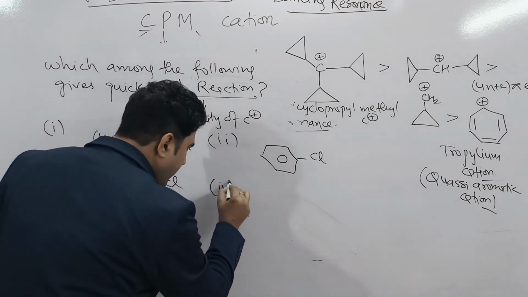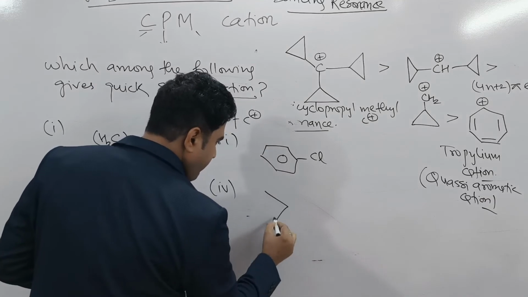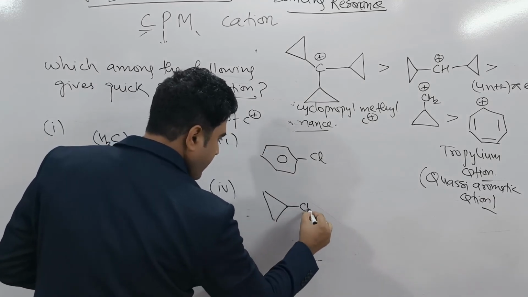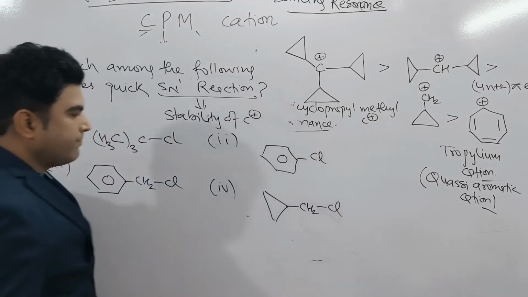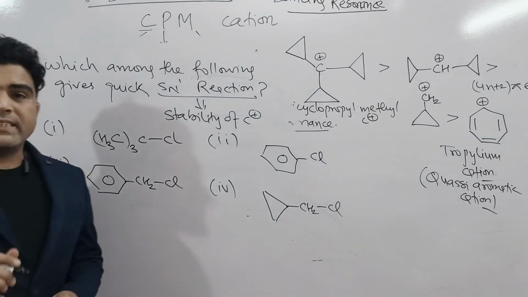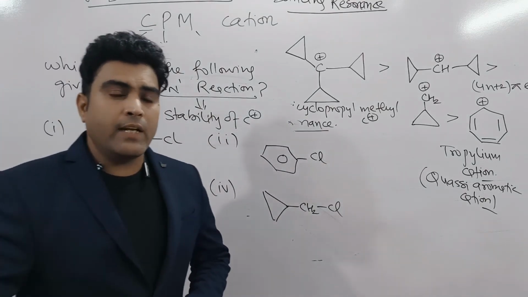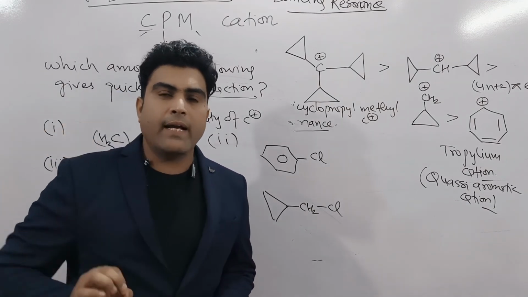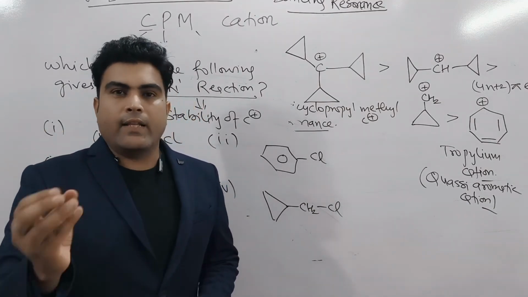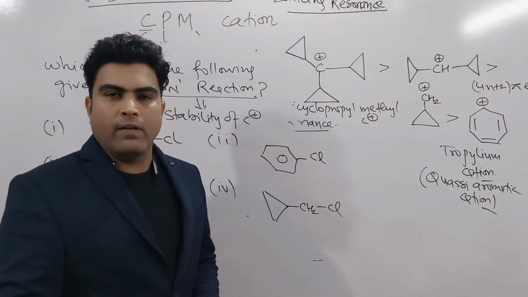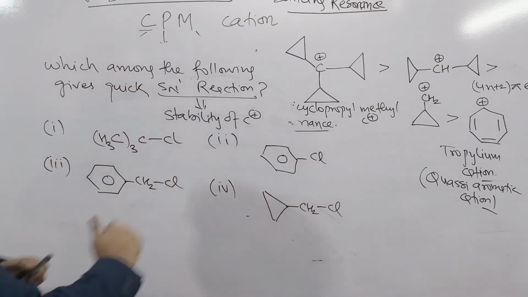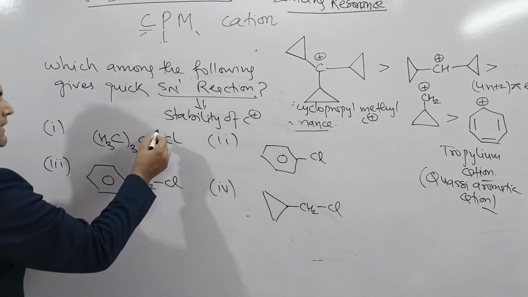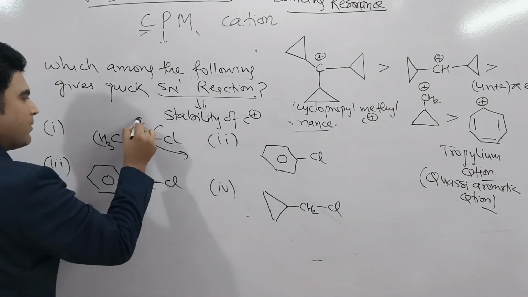And fourth option, suppose they will give you the same cyclopropyl CH2Cl. So what is the concept of SN1 reaction? It depends on the stability of carbocation, because the intermediate formed in SN1 is a carbocation, and the carbocation which is much more stable will give SN1 reaction fast.